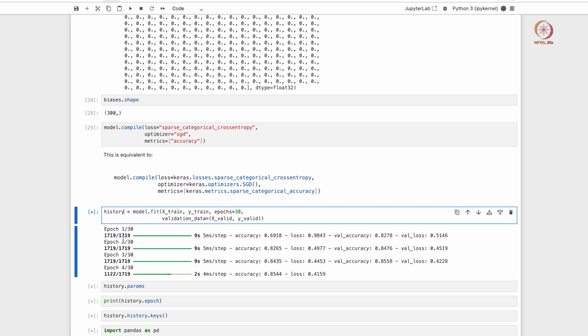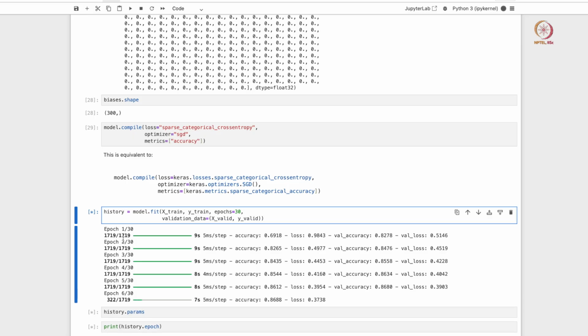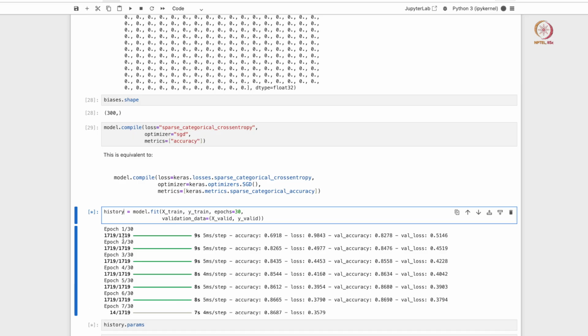It has split the training data set, which has about 55,000 data points, into batches of 30 or so, and hence you have about 1700 steps in one epoch. When the model completes the sweep over 1719 iterations, it has seen all the 55,000 data points in your training set and has completed one epoch, and we have asked the model to train for about 30 epochs.